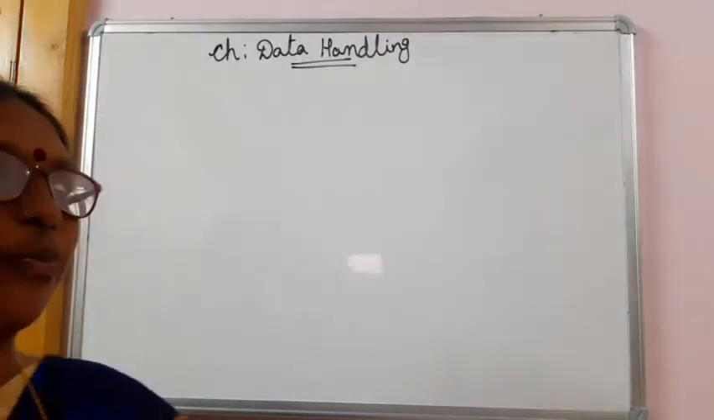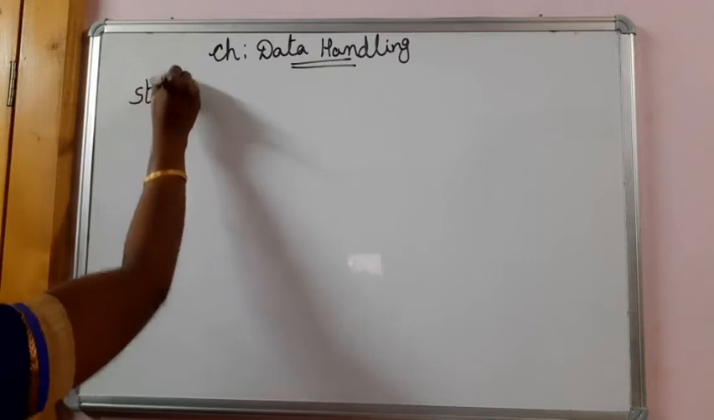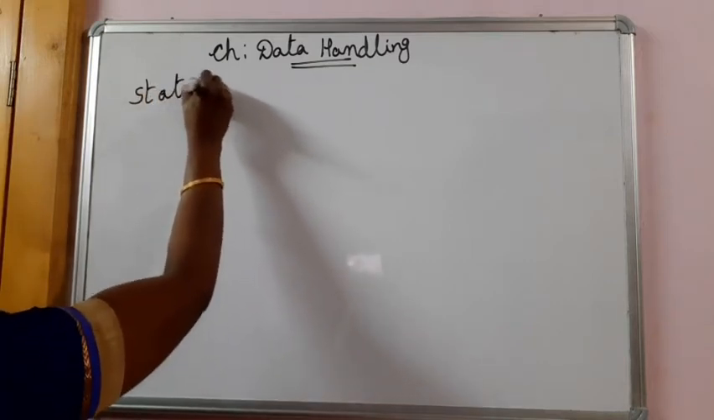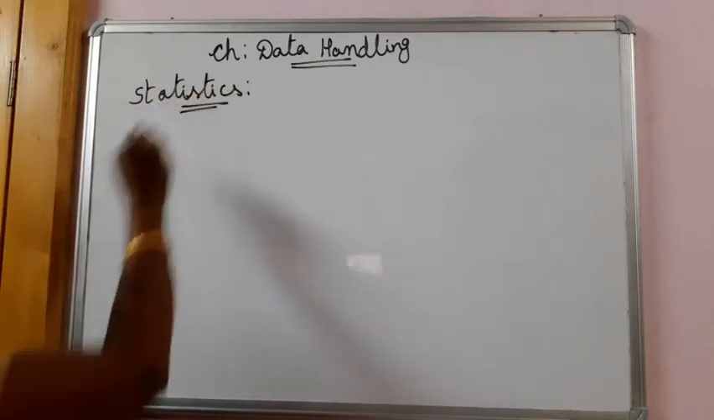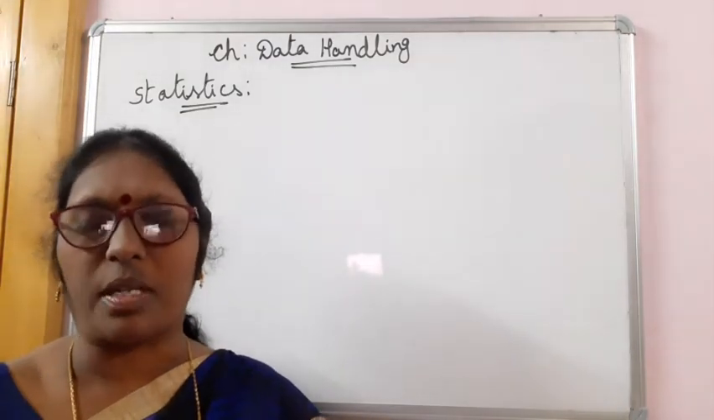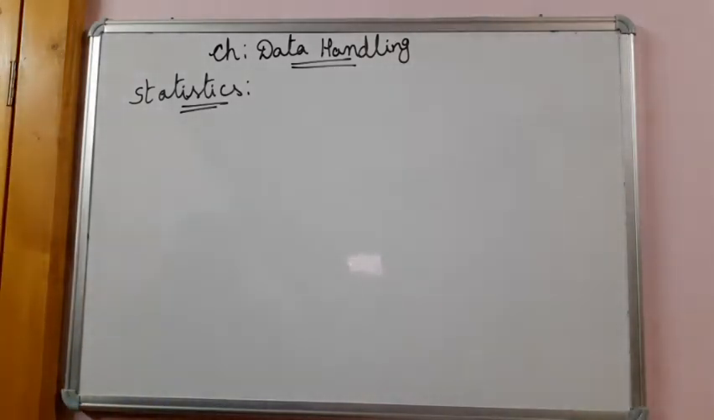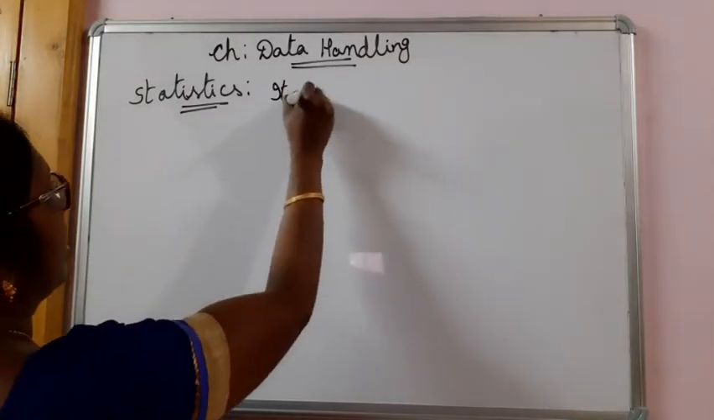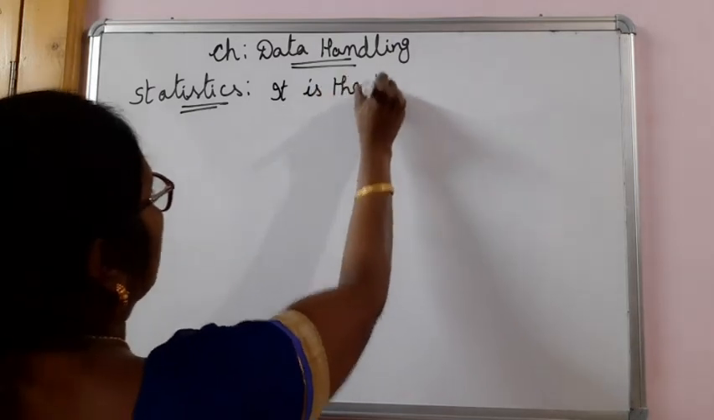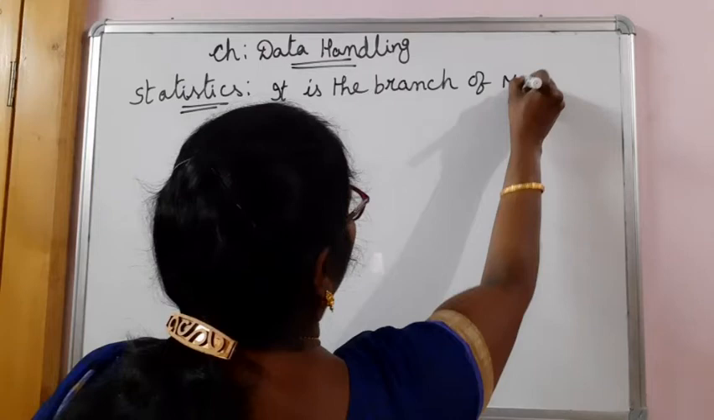Let me explain you first. What is statistics? Statistics, it's a branch of mathematics, just like algebra, arithmetic, mensuration and all. Statistics is also a branch of mathematics. It is the branch of mathematics that deals with